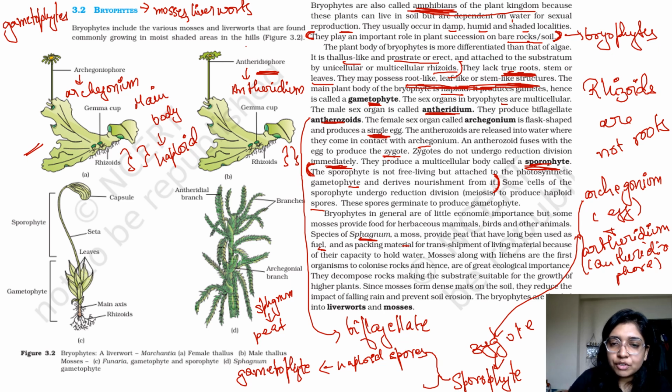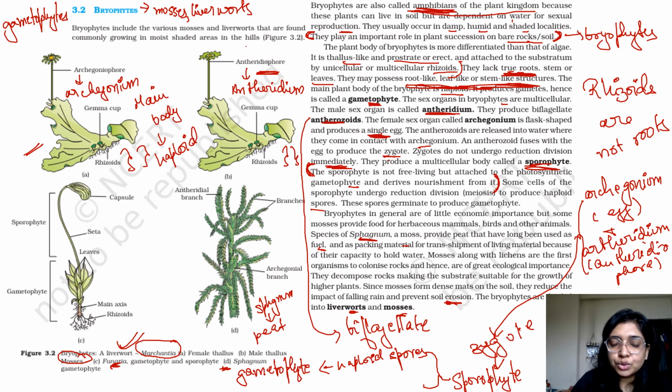Mosses, along with lichens, are the first organisms to colonize rocks and hence are of great ecological importance. They decompose rocks, making the substrate suitable for the growth of higher plants. Since mosses form dense mats, they reduce the impact of falling rain and prevent soil erosion. The bryophytes are divided into liverworts and mosses. Liverworts, for example, include Marchantia, and in mosses the examples are Funaria and Sphagnum.